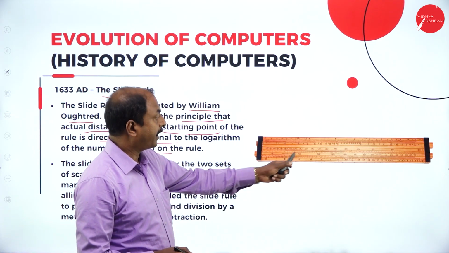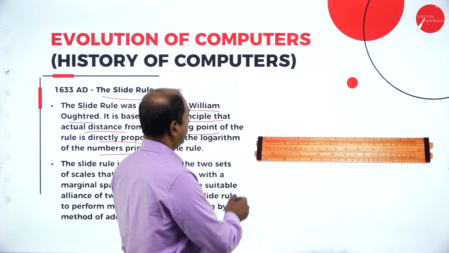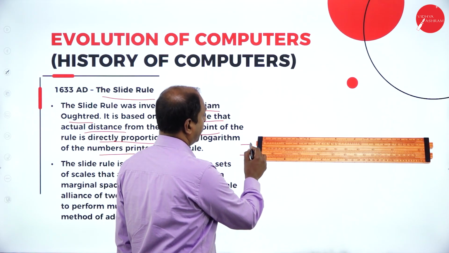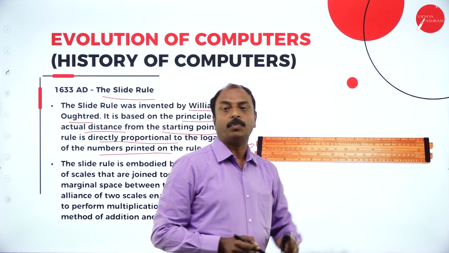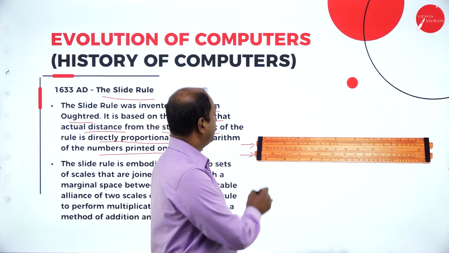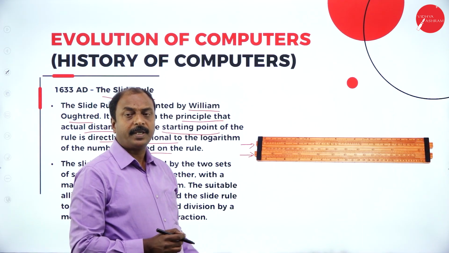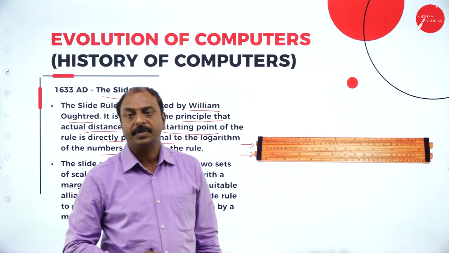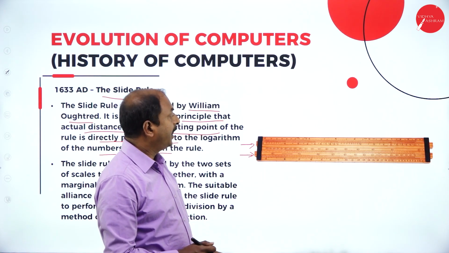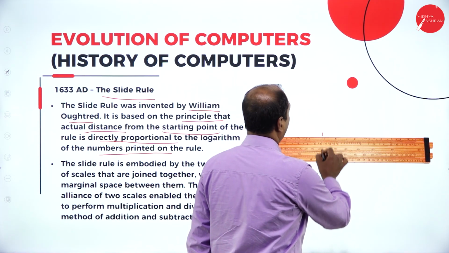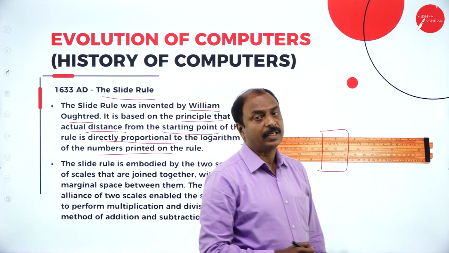Now if you look at this diagram, this is the setup. There are two different slides, or we can say rulers or rules, and all these scales were marked with numbers. They were set up with one over the other, with a slight gap in between for movement of the two slides, and in between there is a small opening, a small window to read the result of any calculation.